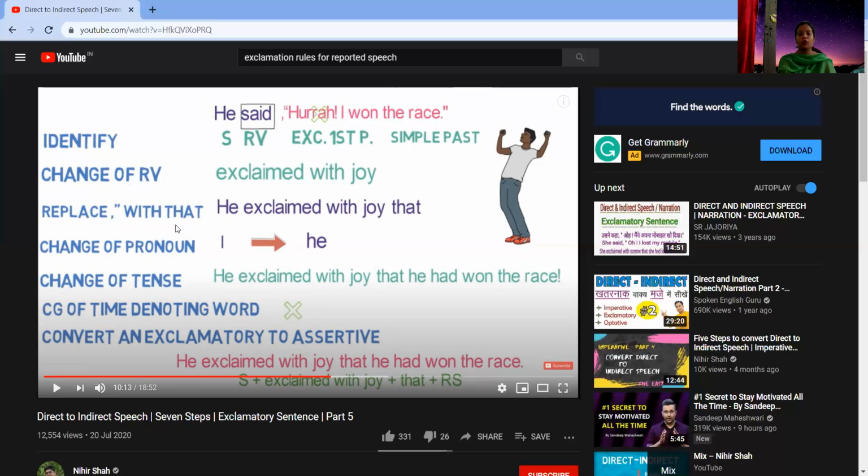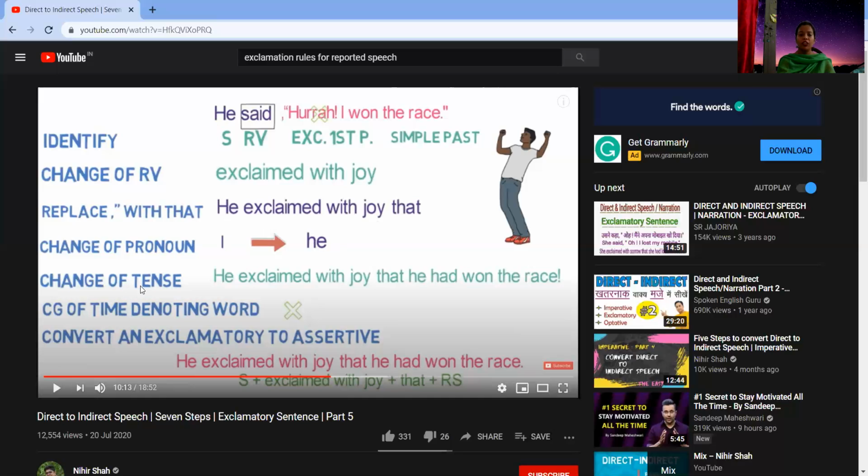Replace the punctuation mark with the conjunction. So it will be he exclaimed with joy that. Now after that, step 4 was we will change the pronoun. The first person will become the third person. So the subject is he.